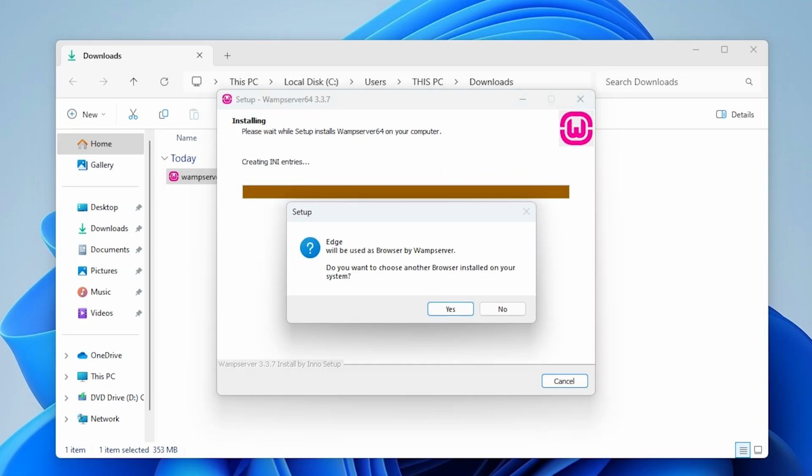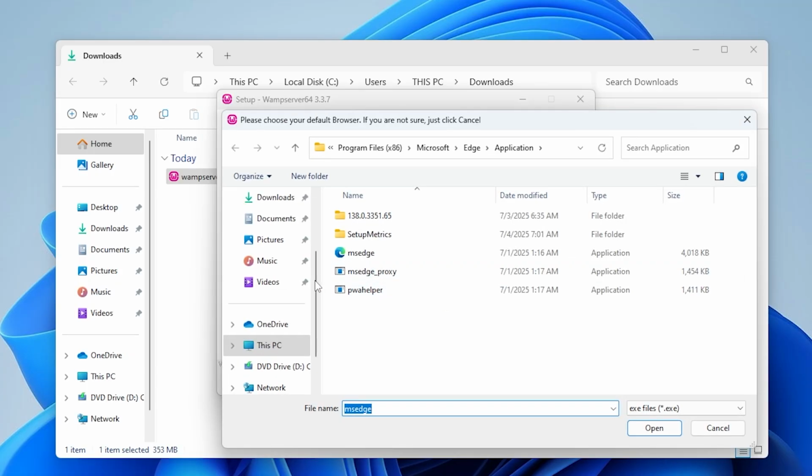When asked, choose your preferred browser, for example, Chrome instead of Internet Explorer.